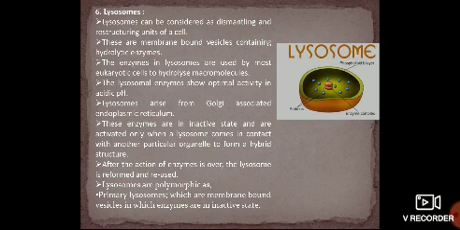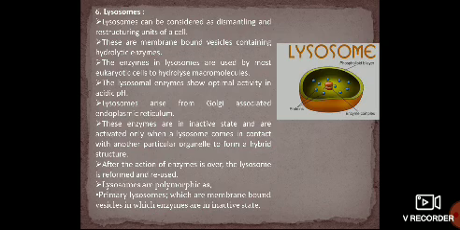Lysosomes arise from the Golgi apparatus and are also associated with the endoplasmic reticulum. Hence, the enzymes present in the lysosome are inactive and are later activated only when they come in contact with another particular organelle, forming a structure called a hybrid. After the action of an enzyme, the lysosome can also reform and be reused again. Lysosomes are polymorphic in nature.